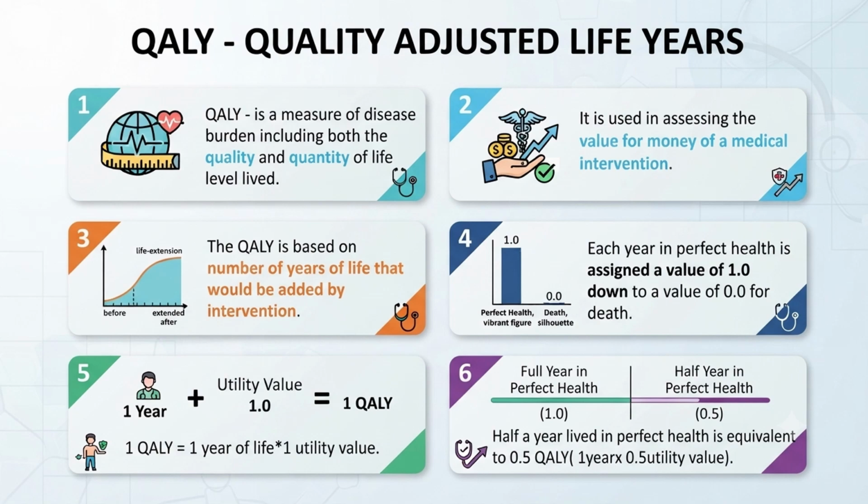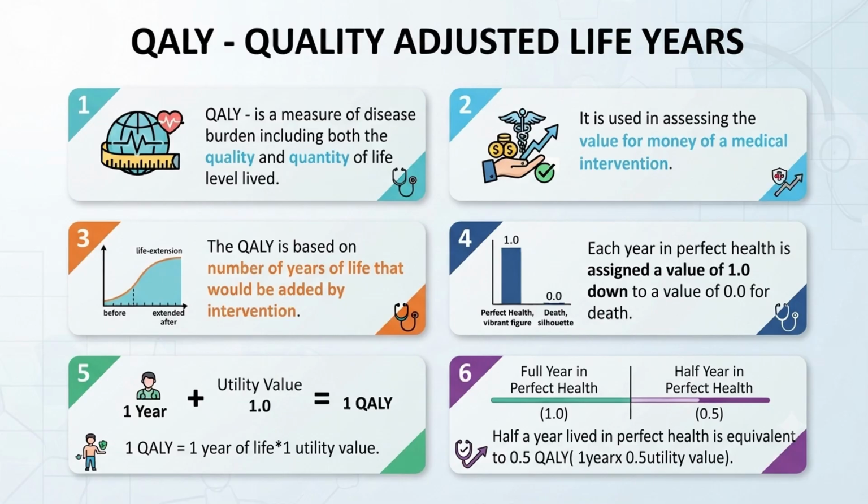Say for example, because of a medical intervention, 1 year of life is added, and that too the person lived 1 year in full health, quality health. It is not only quantity, it will also see quality. So quantity means 1 year he lived because of that medical intervention, multiplied by one utility value. That means he is in perfect health for that 1 year. So 1 QALY is equal to 1 year of life added, in perfect health. That is one utility value.